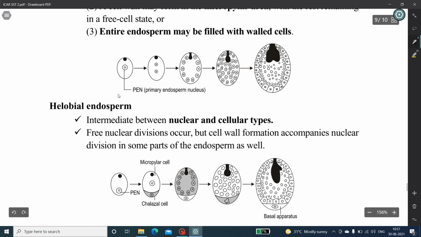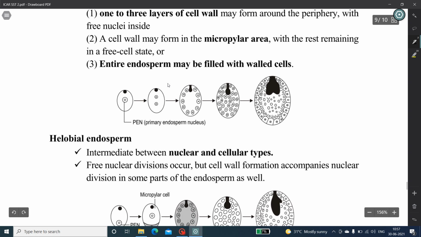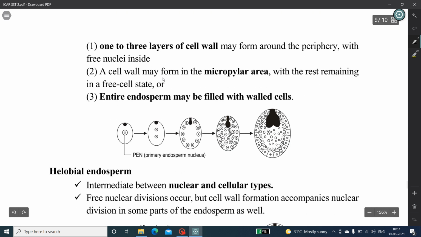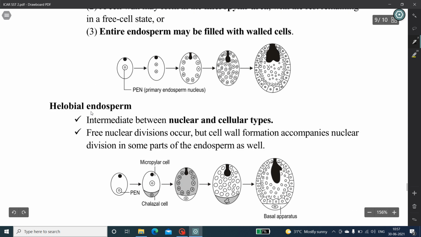Here we can see the primary endosperm nucleus in nuclear endosperm. The next one is helobial endosperm. The helobial endosperm is intermediate between the nuclear and cellular types. Free nuclear divisions occur, but cell wall formation accompanies nuclear division in some parts of the endosperm as well.